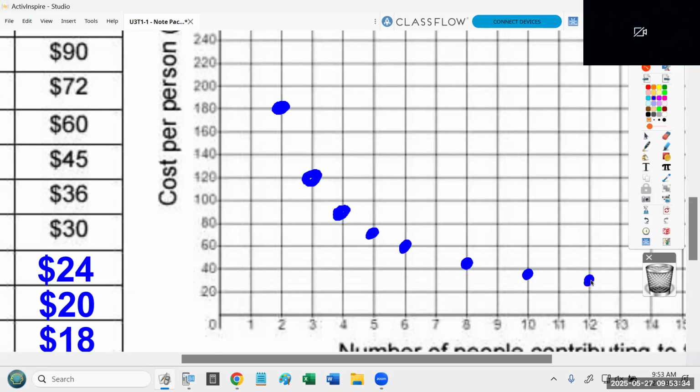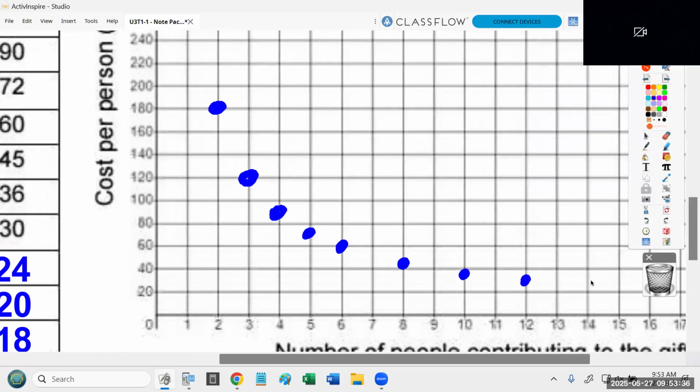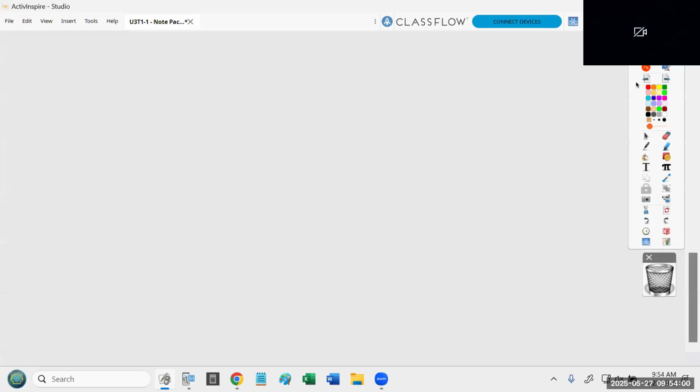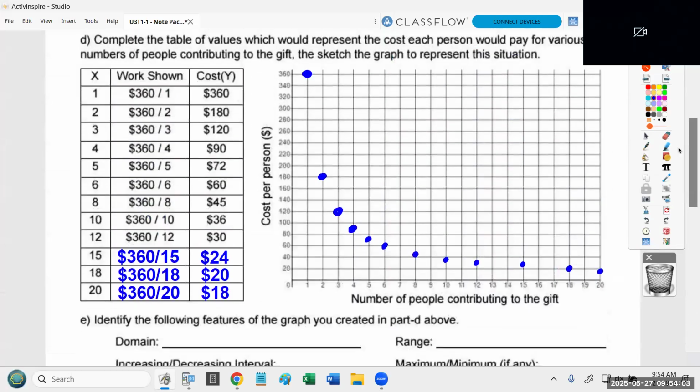Now I got to scan over for 15 at 24 and so on. So 15 is $24. That's a little bit above 20. 18 is 20 people. Now that's a point. This point right here, that's a point that should be perfect. 18 people, $20. That's an exact location. But $20 and 20 people and $18, that's kind of just under that line of 20. So for some of the points, yes, they should be in an exact location, but for a number of the points, it's okay if it's just reasonably close.